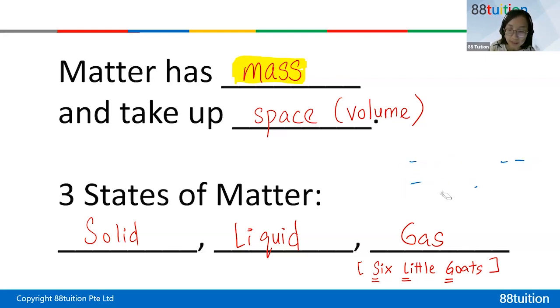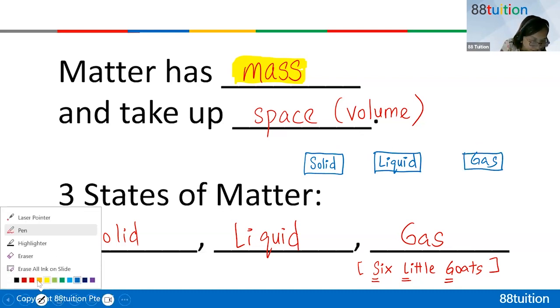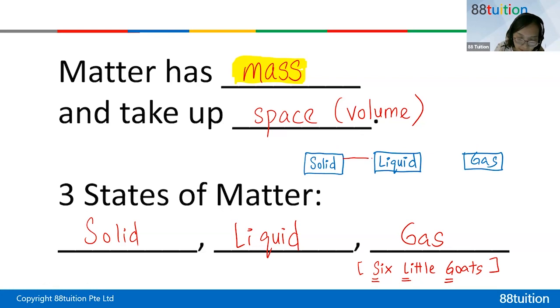Reason being, later on you'll be doing melting. Let's see how much you all remember. Actually, some schools only teach it in primary 5, but I think it's good to expose you. So we have solid, then the next one is liquid, then the next one is gas. I ask you to remember in this sequence: solid, liquid, gas. Now, can you tell me when I change solid to liquid, what is that process called?